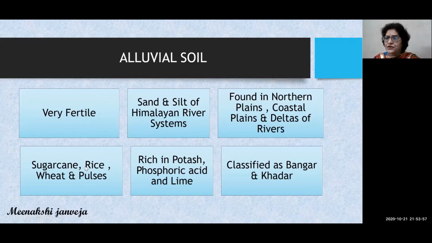Which kind of crops are grown here? Sugarcane, rice, wheat, and pulses are grown in alluvial soil. What is the chemical composition of this soil? It is rich in potash, phosphoric acid, and lime. And what about the classification? As per the age, it is classified into 2 types, that is Bangar and Khadar.